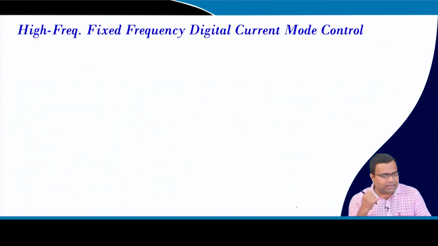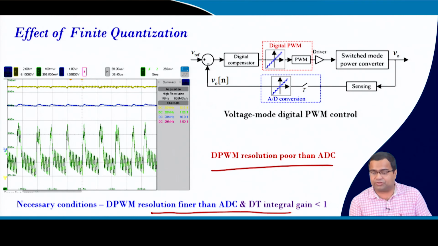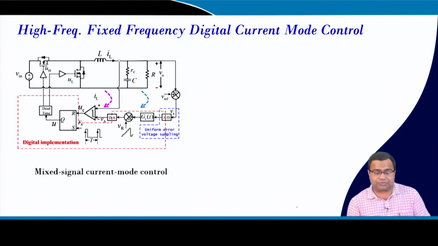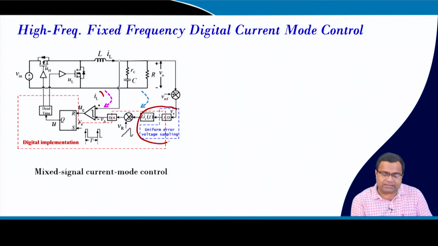But these are voltage mode control. If you go to current mode control, it is a two loop control, with a very fast current loop but a slower voltage loop. This voltage loop can be kept in the digital domain by putting an ADC here, but after the controller computation, your peak current reference comes out, and you can use a D2A converter to generate the analog current reference here.